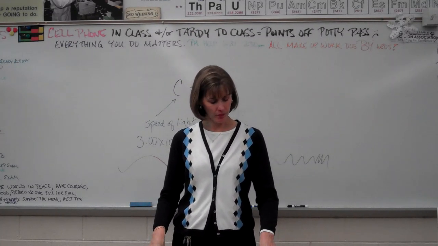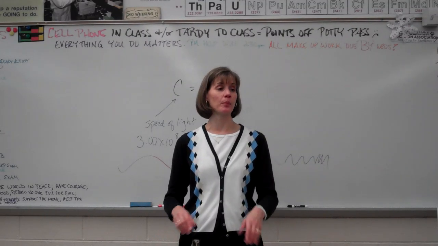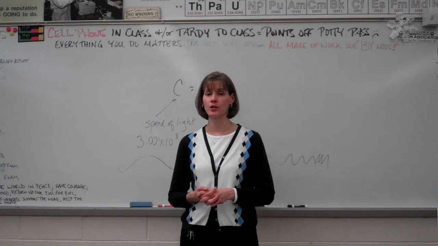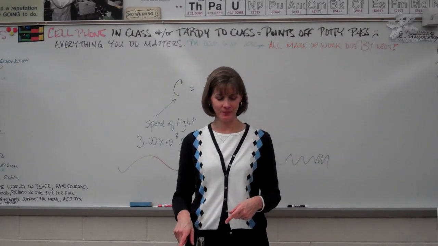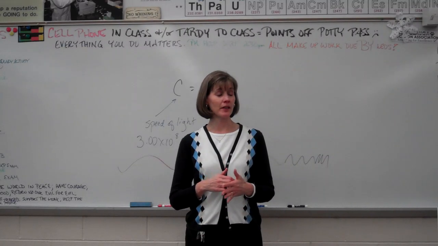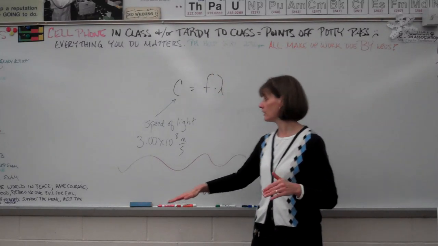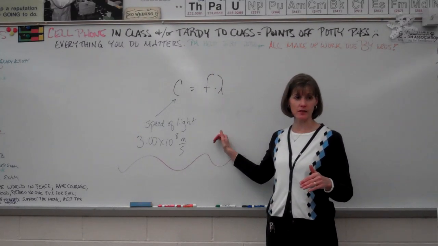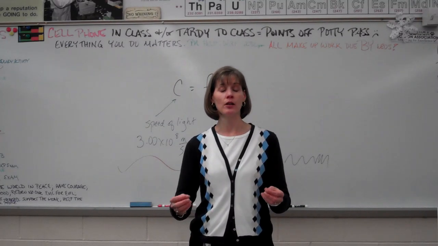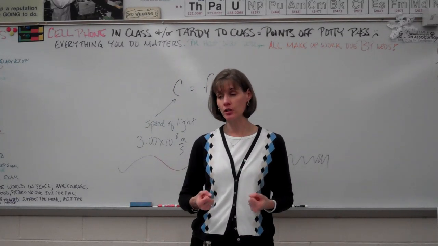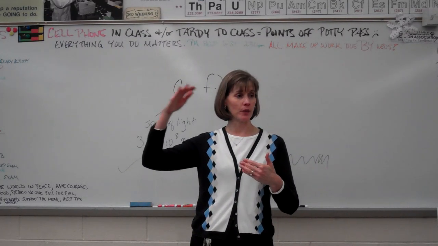Number 4. When or under what conditions electromagnetic radiation behaves like a particle? This is a key concept from the chapter, and I do believe this one shows up on your midterm exam hints as well, right? Electromagnetic radiation travels through space as a wave. Okay? EM radiation travels through space as a wave, but when it hits matter, it acts like a particle. And we know that because only certain amounts of energy are absorbed by the atom, or by the electrons in an atom, when they go through those quantum jumps.